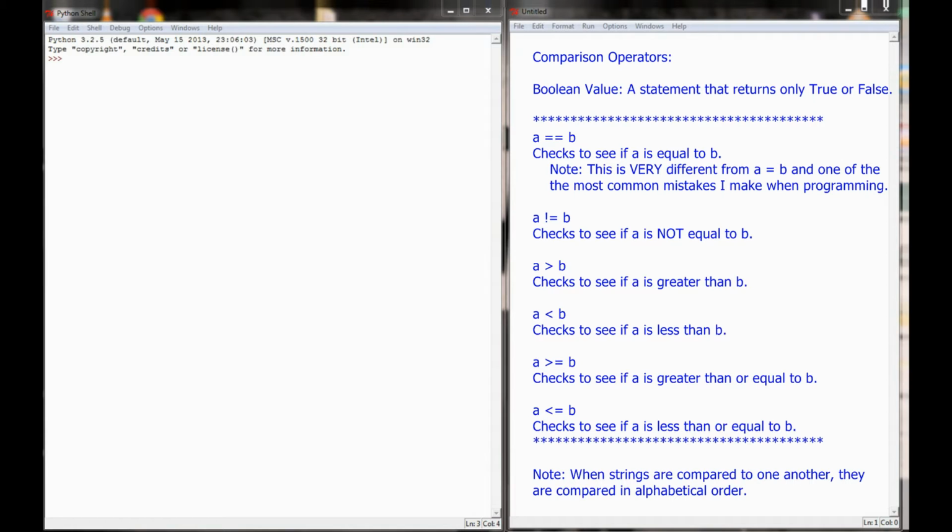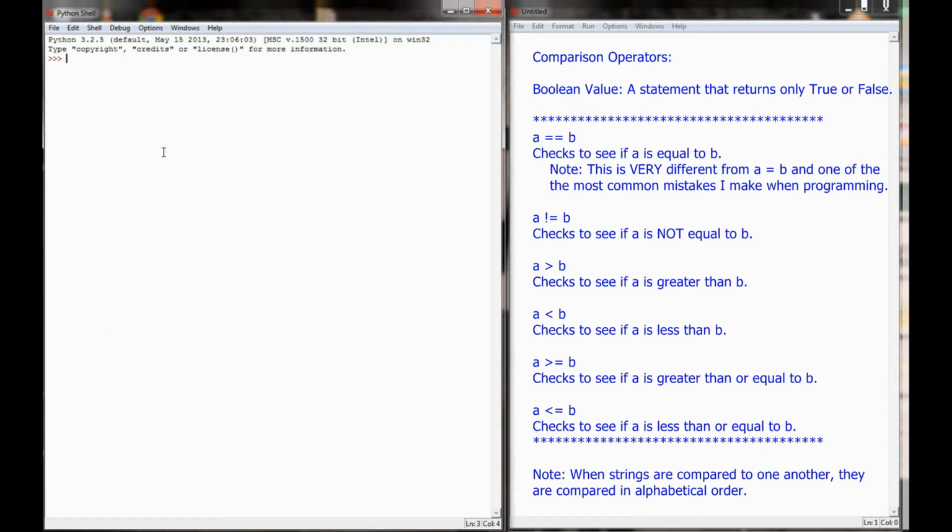And a Boolean value, really simply, is just an expression that evaluates to either true or false. It's either one thing or another. And so Python will come back and tell us if an expression is true or false. That's what a Boolean value is. It's nothing more than that, a question that is either answered with a true or false response.